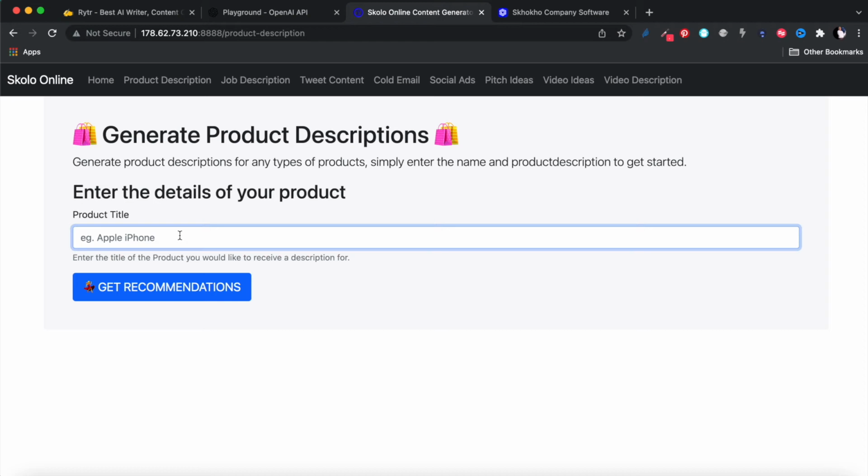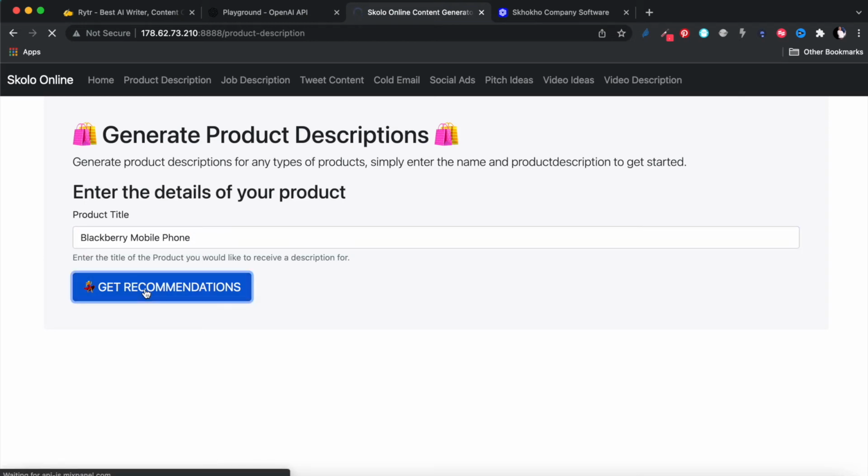So we can enter anything that we want. For example, Apple iPhone. I've already tested Apple iPhone and Samsung mobile device. Let me see if it knows the BlackBerry mobile phone. Then let's enter get recommendations to submit this form, and see what gets returned from it.